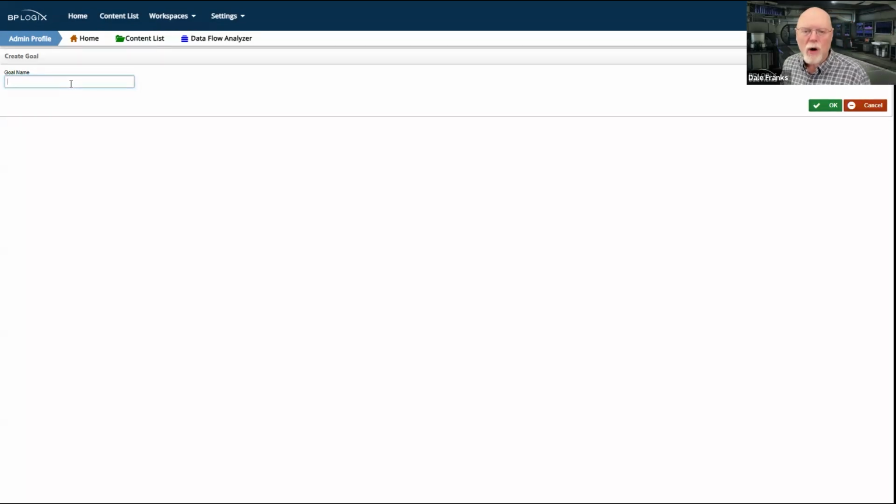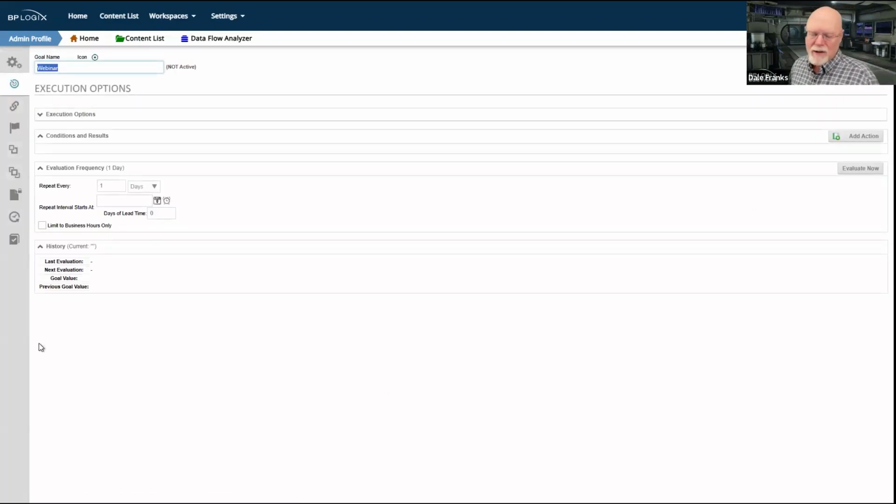So the goal object is very interesting, and it relies very heavily on business values to work properly. Now, it doesn't always have to be business values, but that tends to be what you're going to use to make a goal work. So we're going to create a goal here. We're going to call it webinar, and we're going to take a look first at its configuration, and we'll cover the configuration basics. And then we'll move on to some examples of both implicit and explicit actions and goals. And I'll explain what implicit and explicit actions are in just a few minutes.